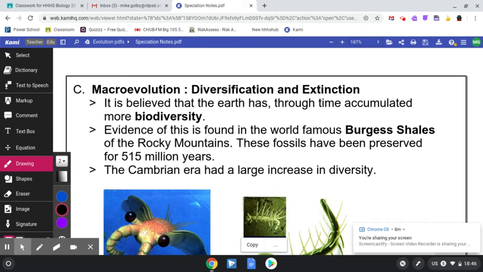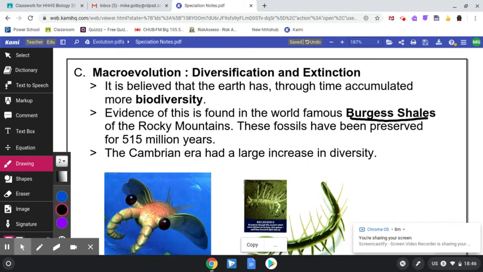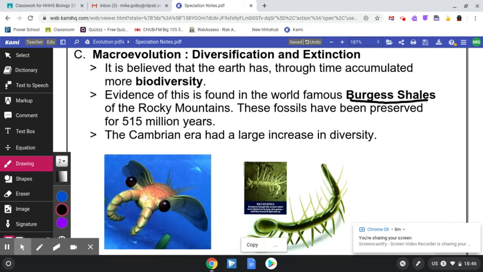But there has been evidence found in the Burgess Shales, and this is found in our very own Rocky Mountains. These fossils have shown huge diversity for 515 million years, since this Cambrian era took place.